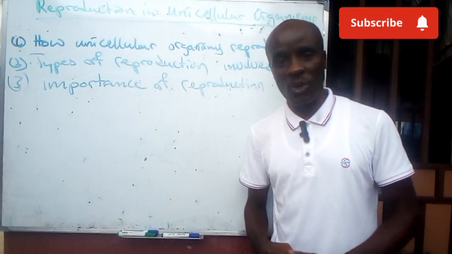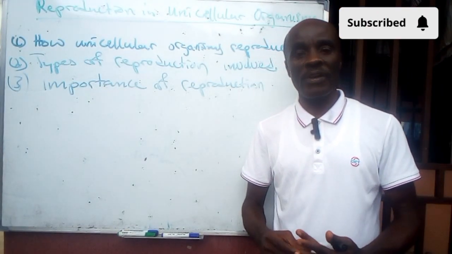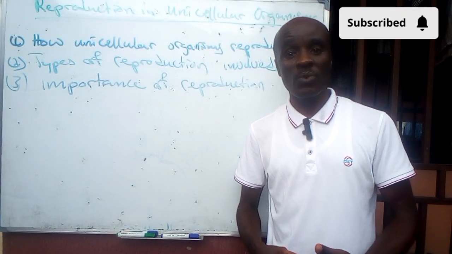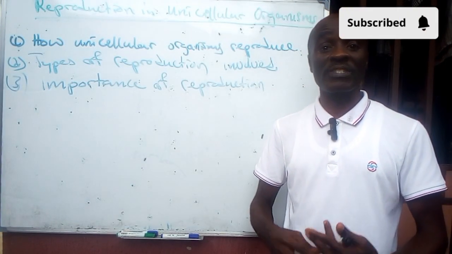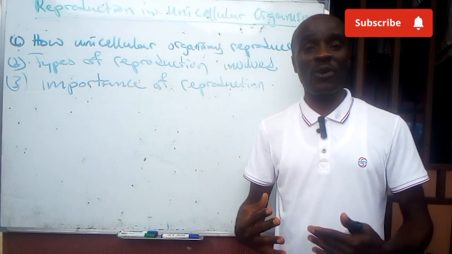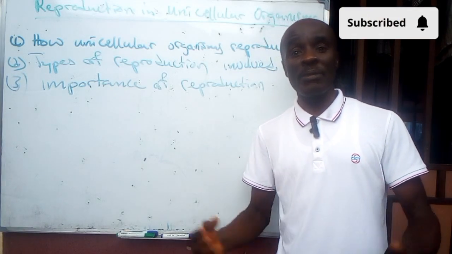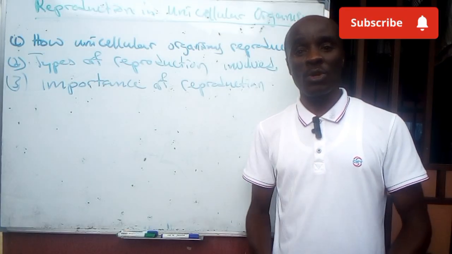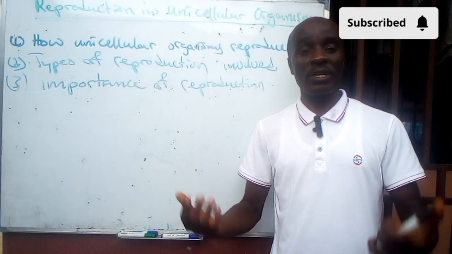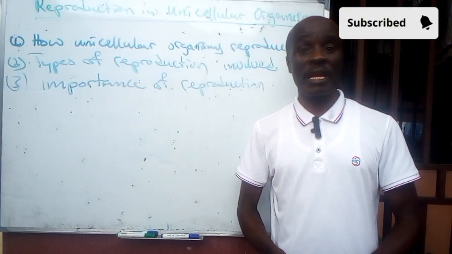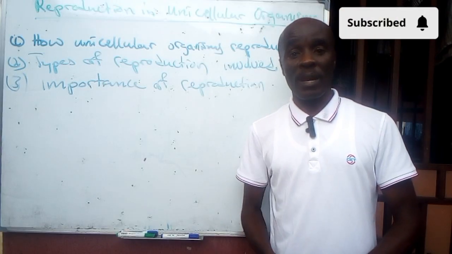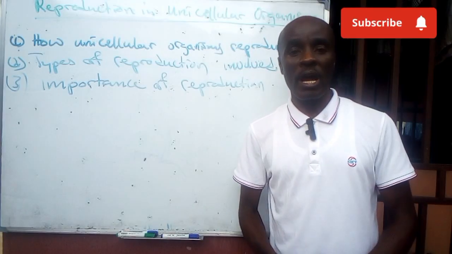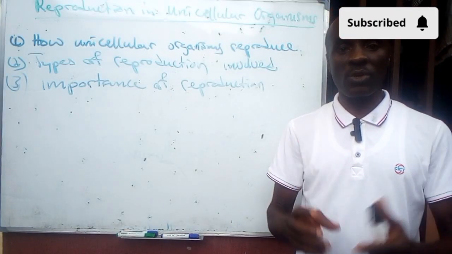In the levels of organization, we have cell, we have tissue, we have organ, we have system. We are looking at organisms that exist in the form of a cell only. A good example of organisms like that include what? Amoeba. We have Paramecium, we have Chlamydomonas, and all the rest of them. And we also have something like Plasmodium, which is also a good example of organisms that exist in single cell units.